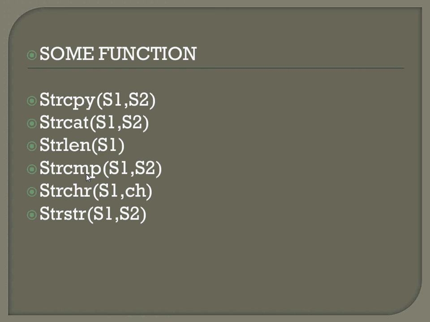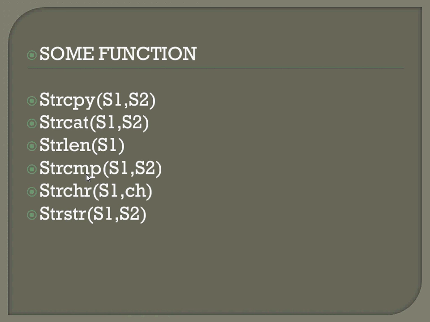First, string copy. We are copying s2 to s1. That is, s1 contains 1, 2, 3 and s2 contains 1, 2, 4, 5. After copying, s1 becomes 1, 2, 4, 5. String concatenation is similar, but it adds something. For example, s1 is happy and s2 is birthday. After string concatenation, it joins together. It's not a copy, it joins together, and the output will be happy birthday.